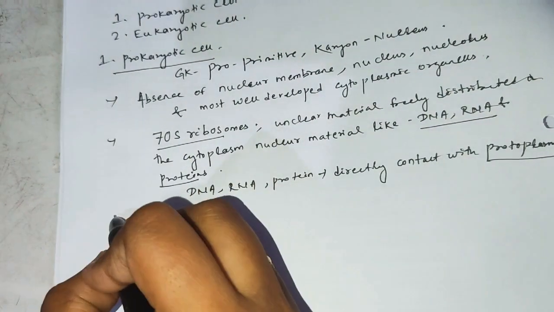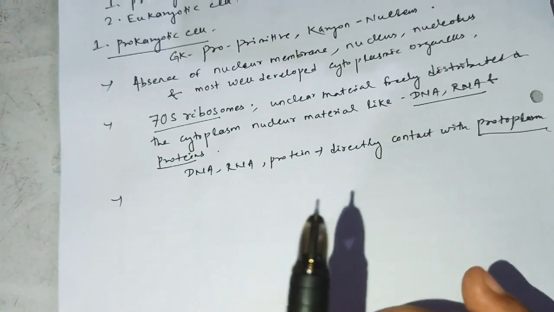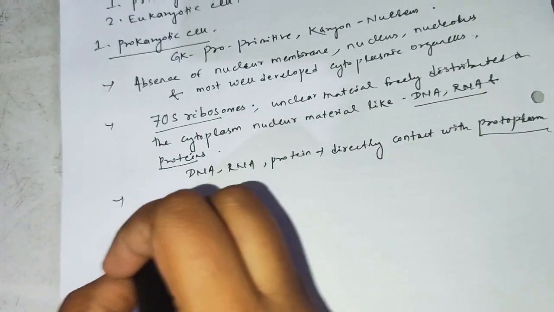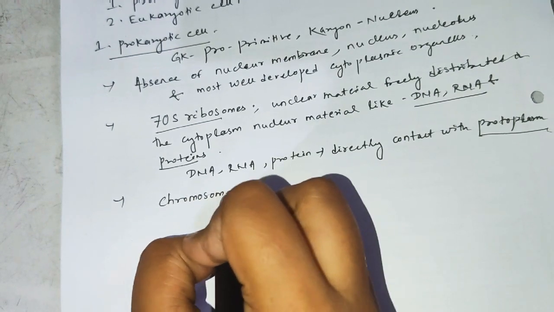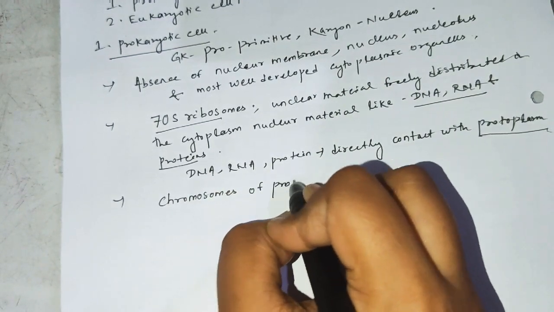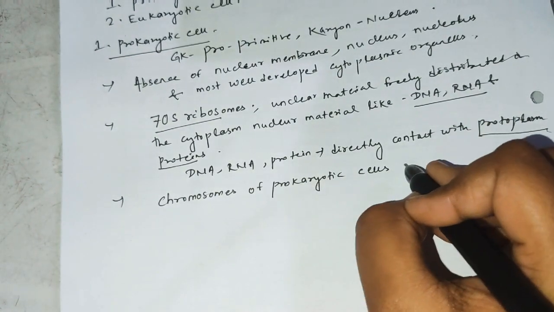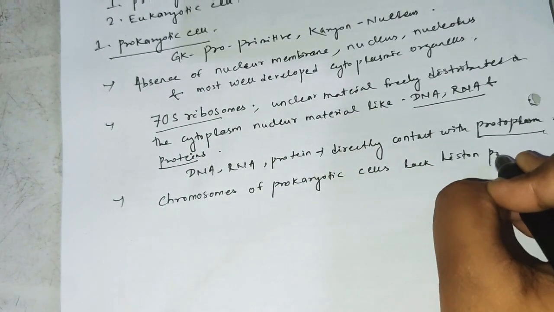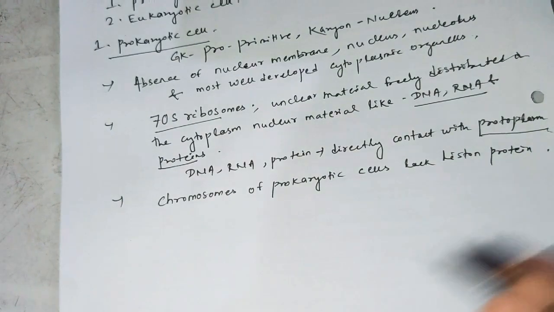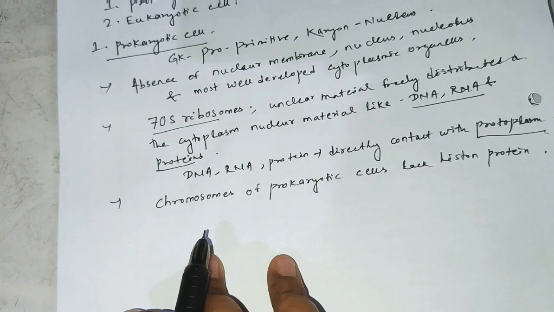Now come to the next point. The chromosome of the prokaryotic cell lacks histone protein. This one is also a most important character. So the chromosome of the prokaryotic cell is absent or lacking what? Histone protein. Bacteria, virus, bacteriophage and blue green algae are the main examples of the prokaryotic cell.